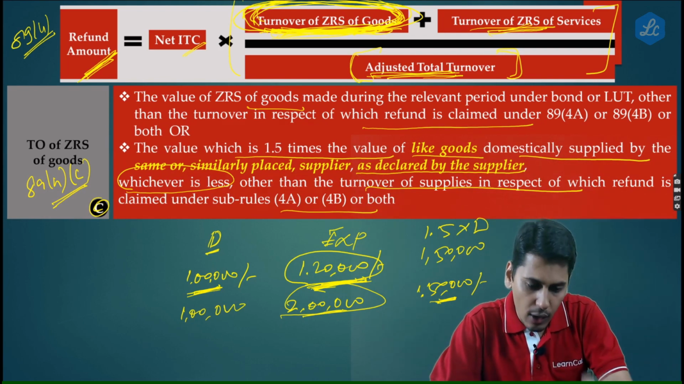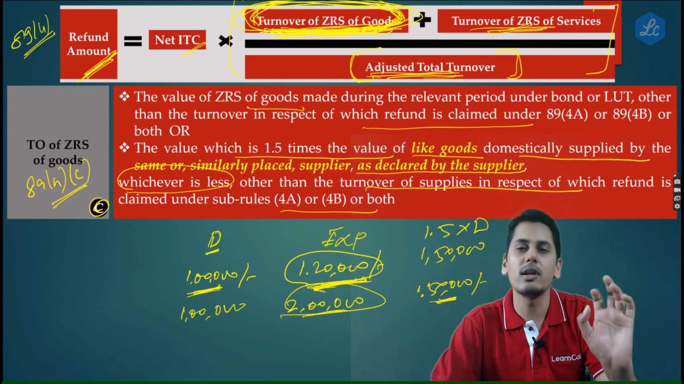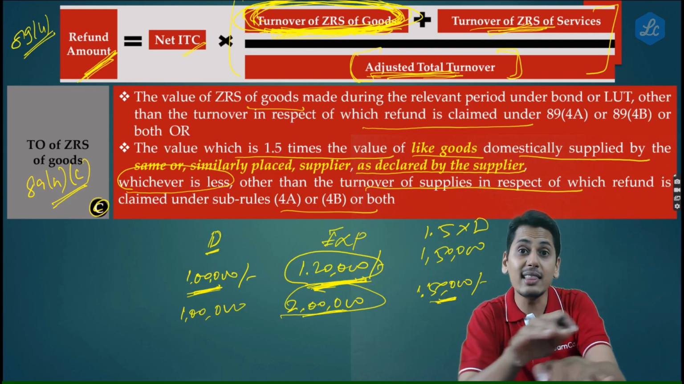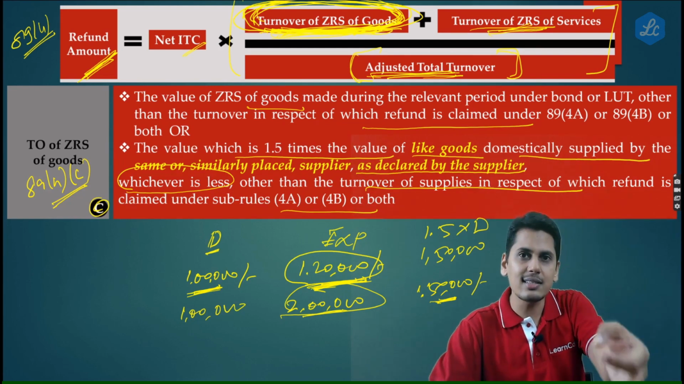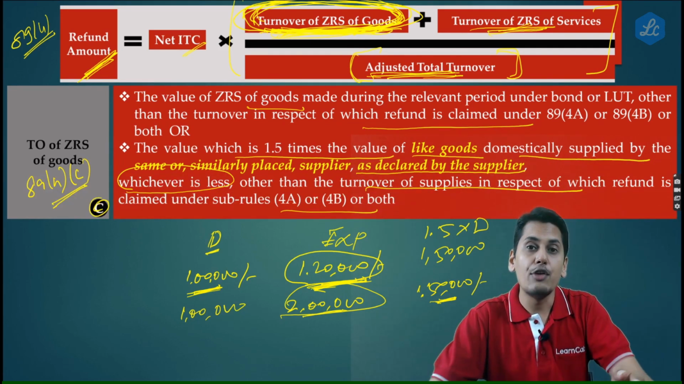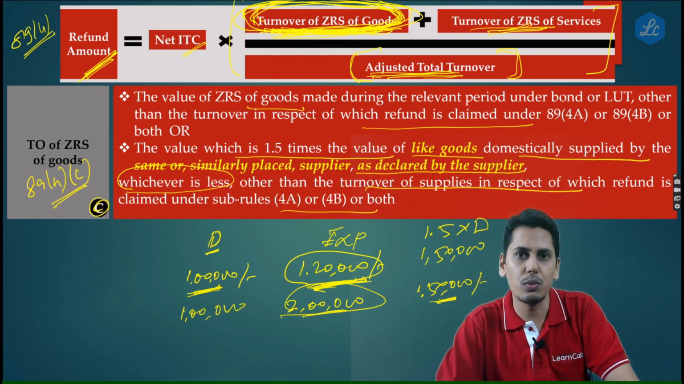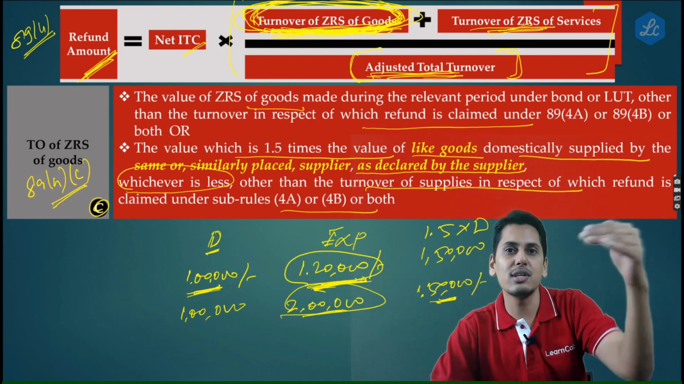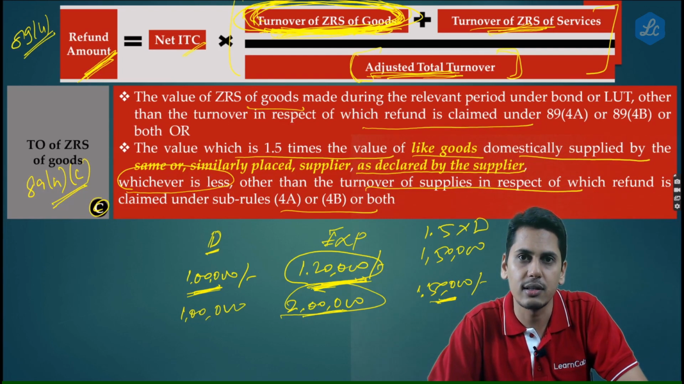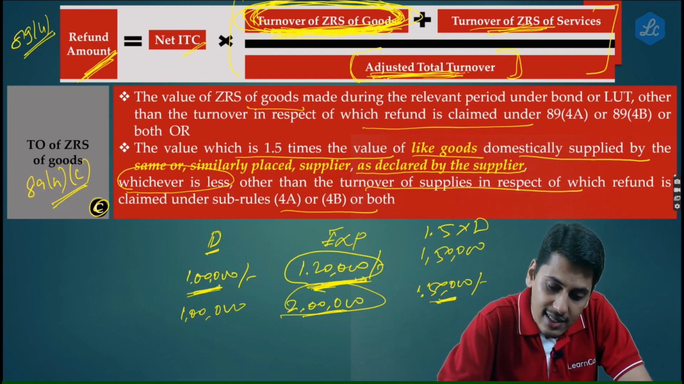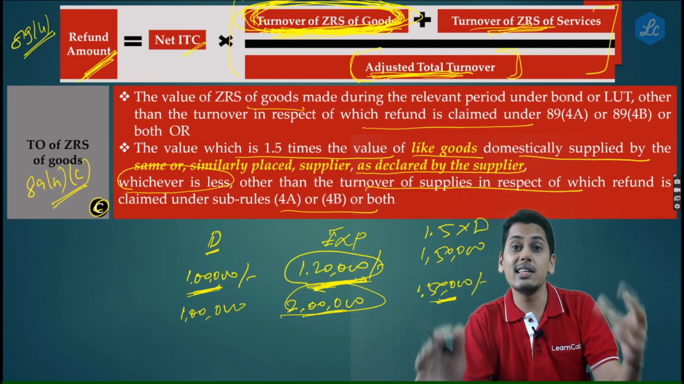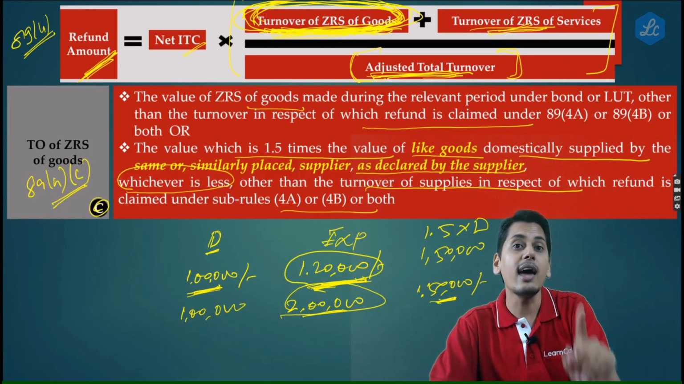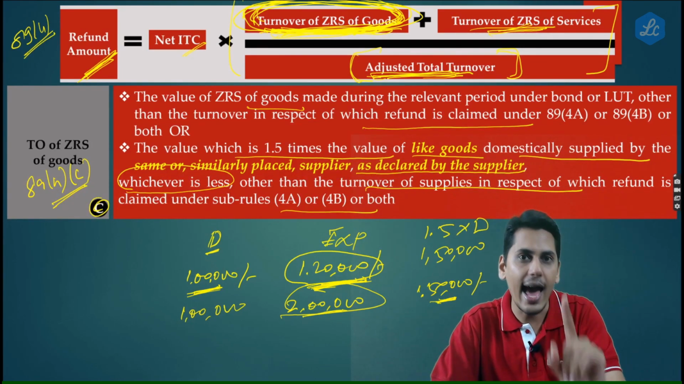Now friends, according to this amendment, turnover of zero rated supply of goods happens to be 1,50,000 rupees. And in the denominator, as regards adjusted total turnover, if you are taking the same 1,50,000 rupees, your refund is not restricted at all. It is going to be 1,50,000 divided by 1,50,000 rupees. So friends, adjusted total turnover also includes a component of turnover of zero rated supply of goods. There you have to take it at actuals.